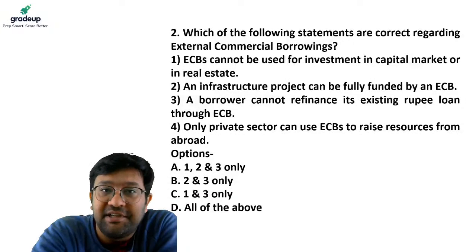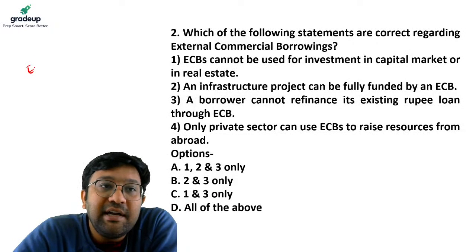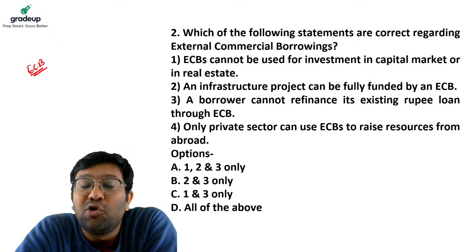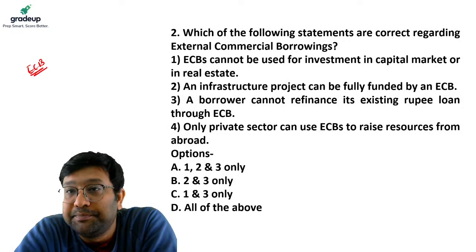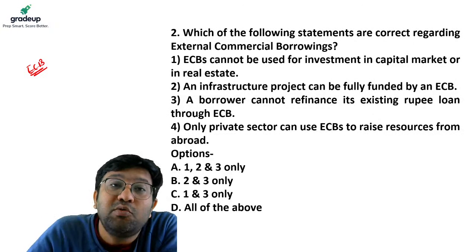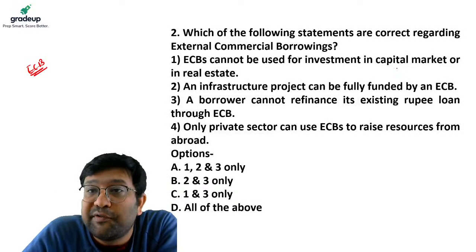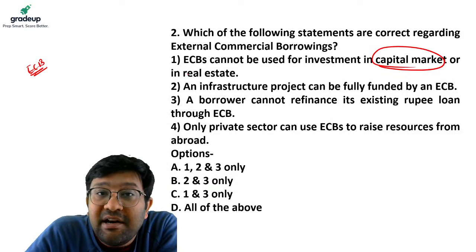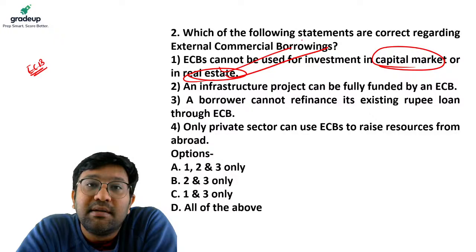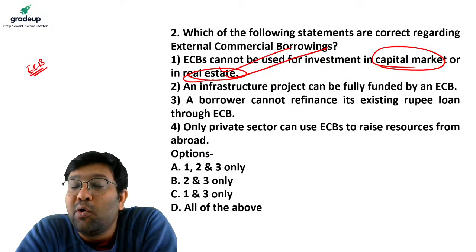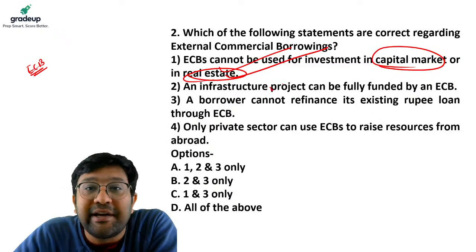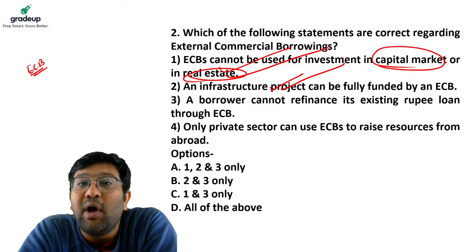Now let's try and answer this question. What is external commercial borrowing? External commercial borrowing is a window through which the Government of India and RBI allow domestic companies to borrow from abroad. The money borrowed from abroad cannot be used for investment in financial market and real estate. So this statement is absolutely correct. Second, by doing external commercial borrowing, you can fund infrastructure projects. This is also absolutely right. So 2 is also absolutely right.